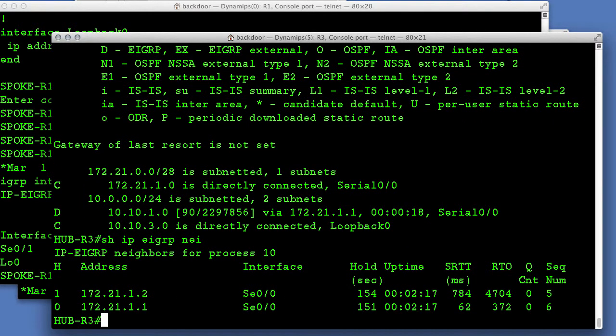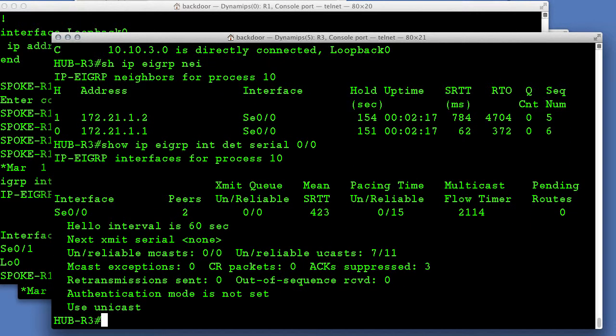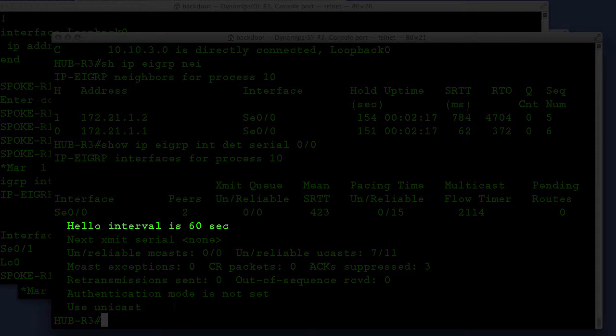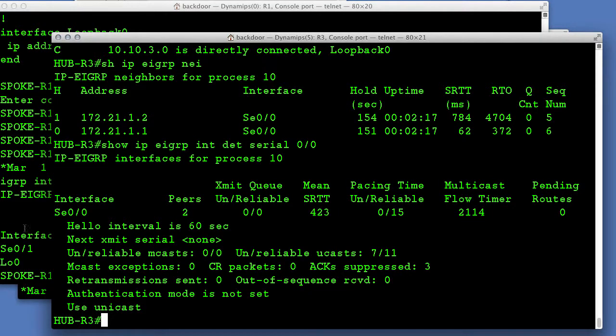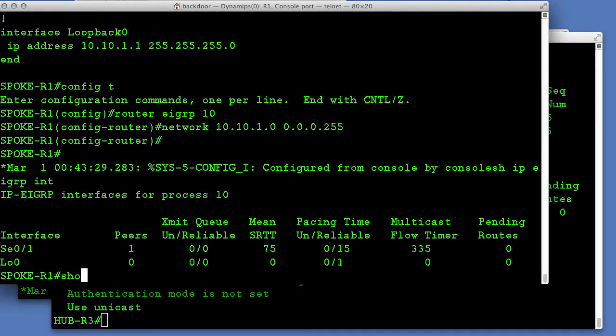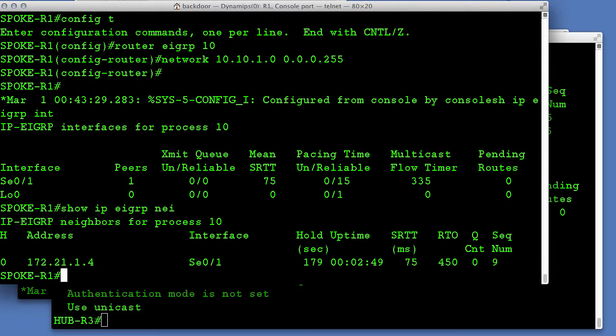Let's take a look at hold times. So hold times for the neighbors on the hub. You can see they're counting down from 180 seconds. And if we look at show ip eigrp interface detail for serial 0, you can see the hello interval. So this router is sending hello packets out every 60 seconds to its neighbor. And the spoke R1, as you can see, the hold time is counting down from 180 seconds.